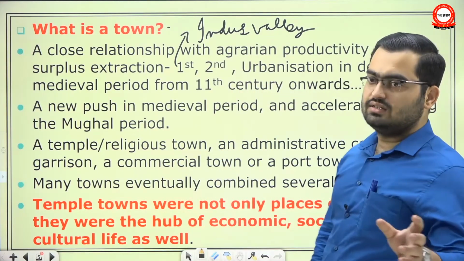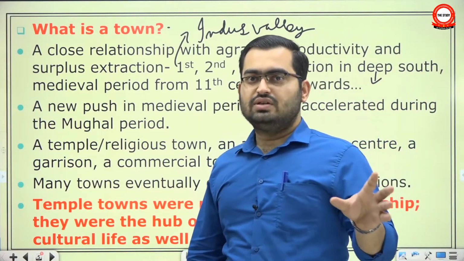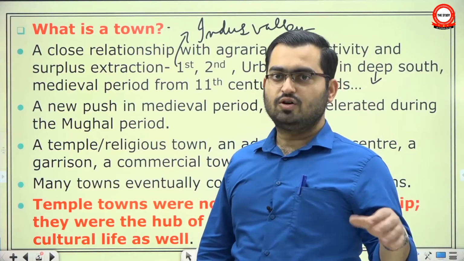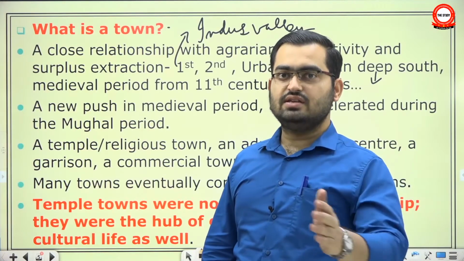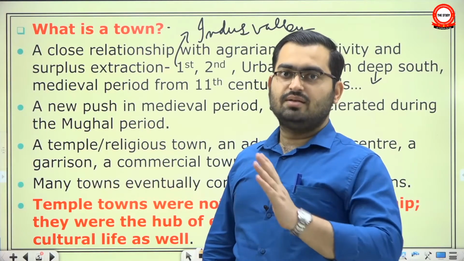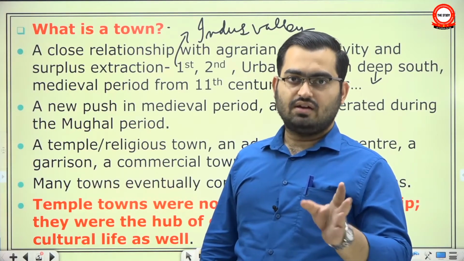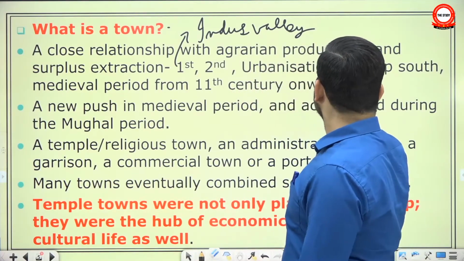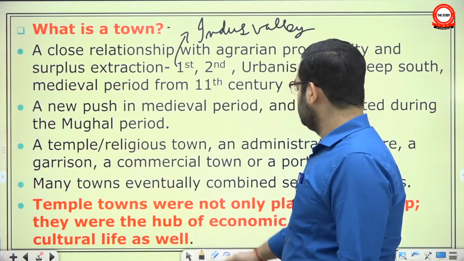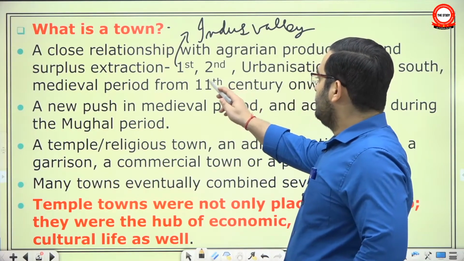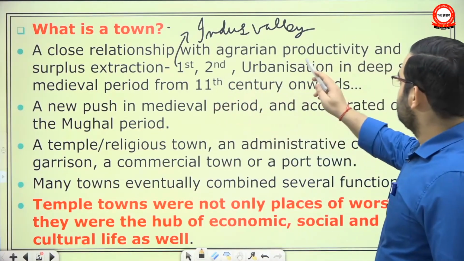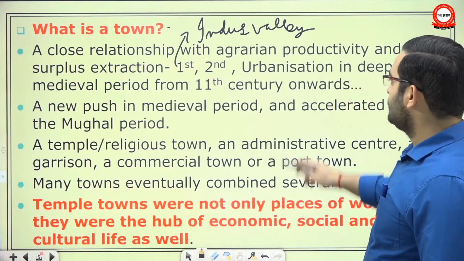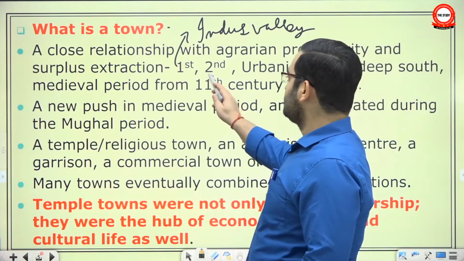Some say that once the urbanization in South India started in the post-Mauryan period or maybe before, it continuously went on right up till Mughal times. There has been no break as in the case of North India. Here, either it is first, second urbanization in the Deep South or in the medieval period from the 11th century.